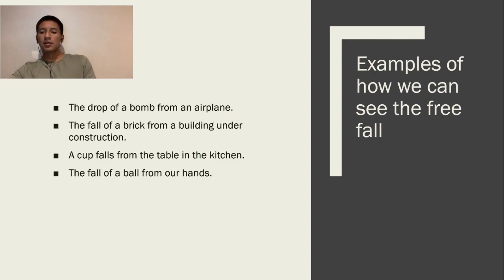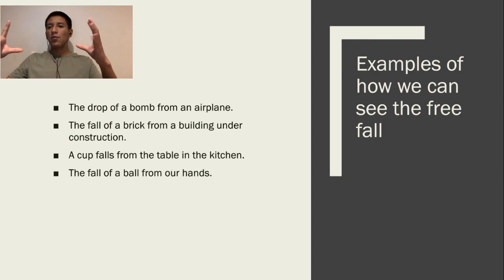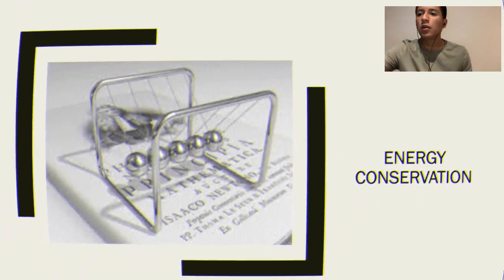So the next is the fall of a brick from a building under construction. The other is a cup falling from the table in the kitchen. So you can see it if your mom drops a cup or something like that. And the fall of a ball from your hands. So that can be when you're playing in school and you're playing soccer or something like that, and you let the ball drop to your feet, and it is going to represent the free fall.